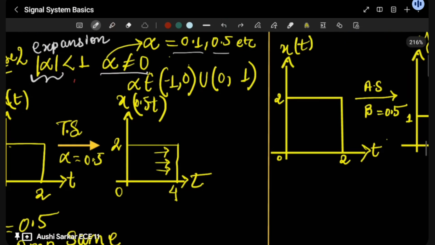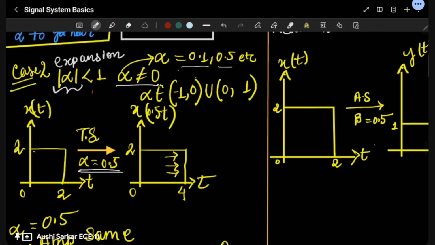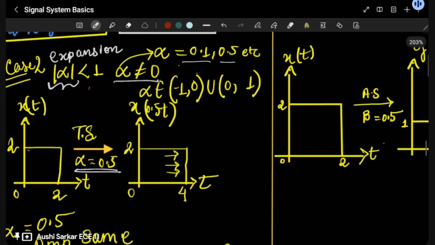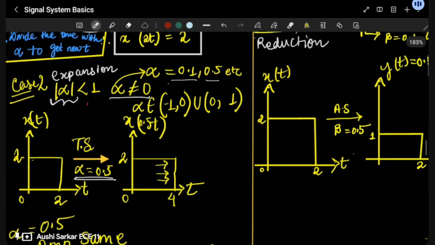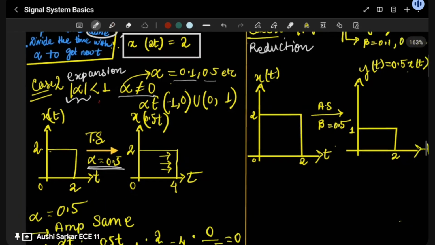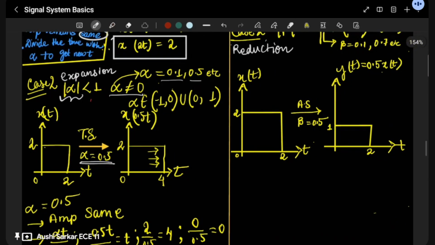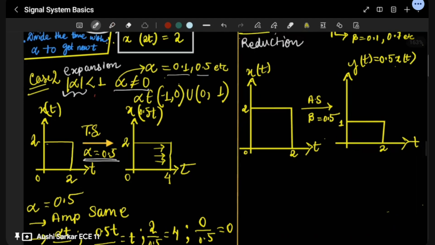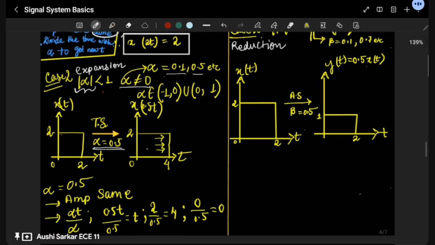So here I am taking alpha as 0.5. If I'm taking alpha as 0.5, what we have learned initially is that we have to write the timings. So what are the timings? Timings is over here, 0.5t. We have to learn from where it is starting, so we are writing 0.5t. You can see that I have already written it over here, but to explain to you guys I am writing it again. So 0.5t, alpha is our 0.5, so basically we are getting t.